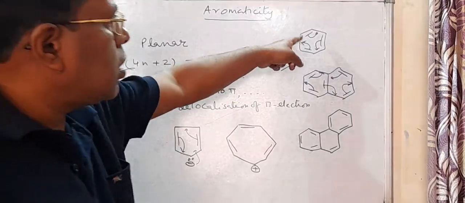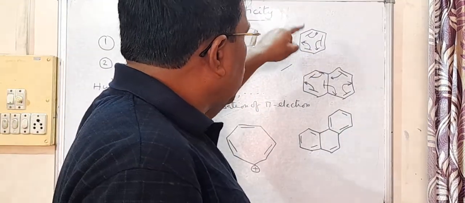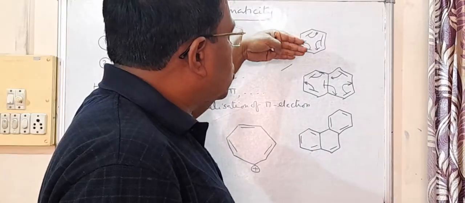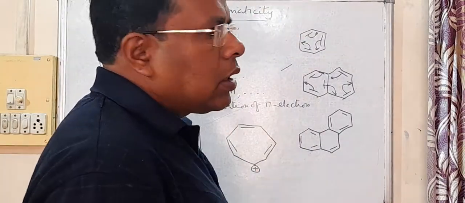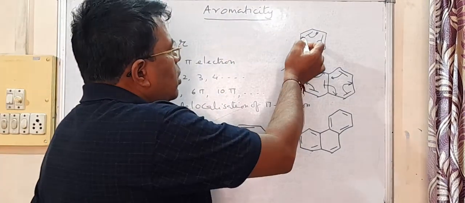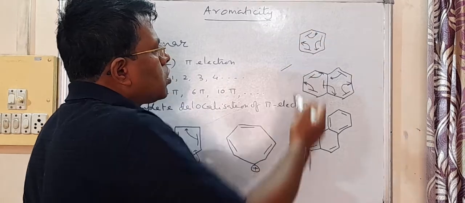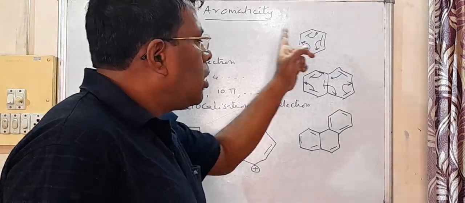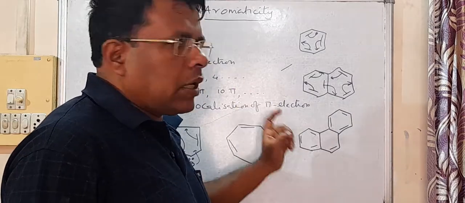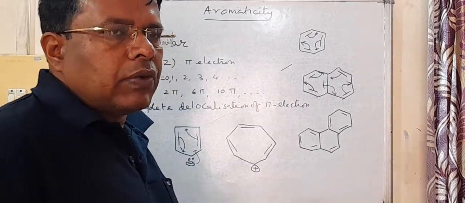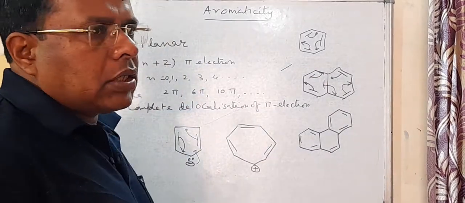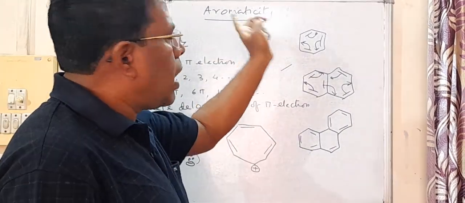These double bonds are not pure double bonds. They are stronger than single bond but weaker than double bond. And that is the reason why, in spite of having double bonds here, they do not undergo normal addition reaction, which ethene undergoes, which ethyne undergoes. They do not undergo normal addition reaction, and that's the reason why it's called aromaticity.